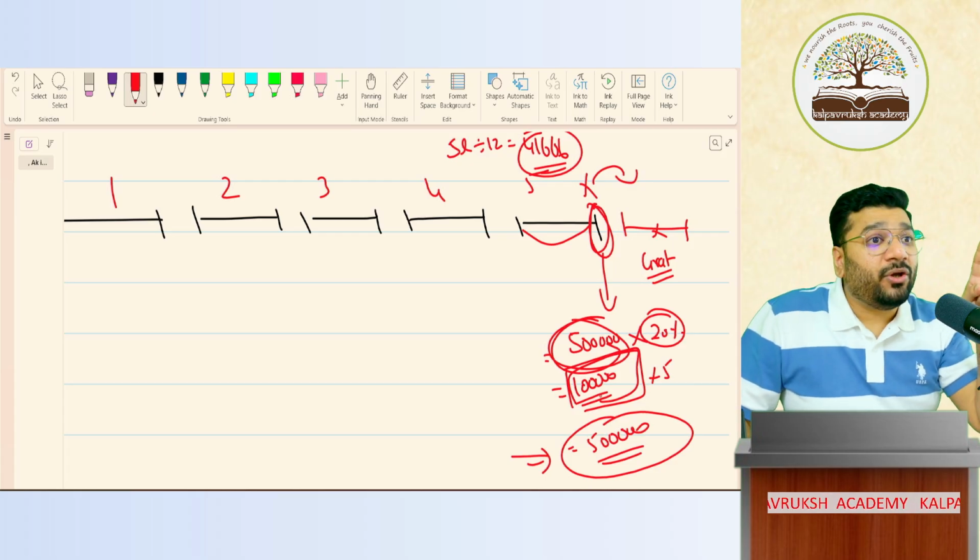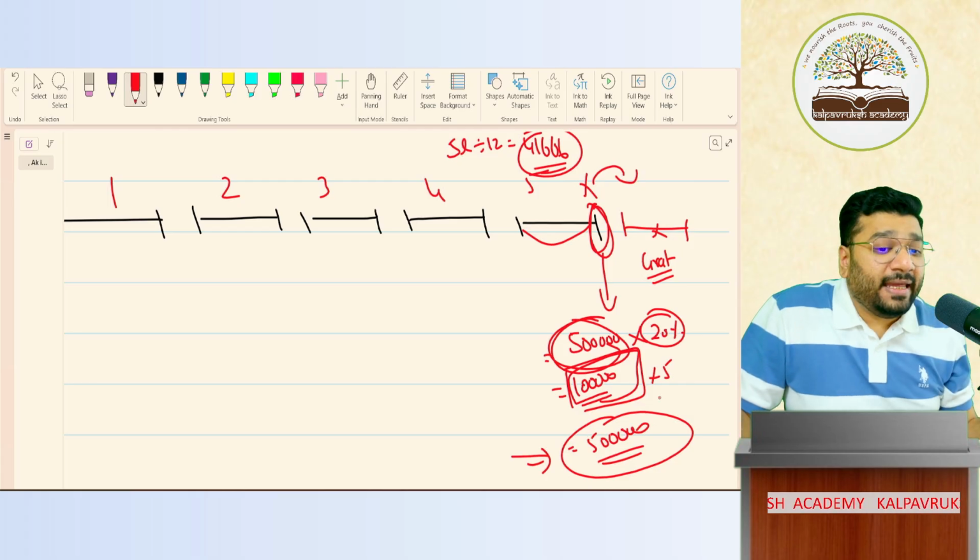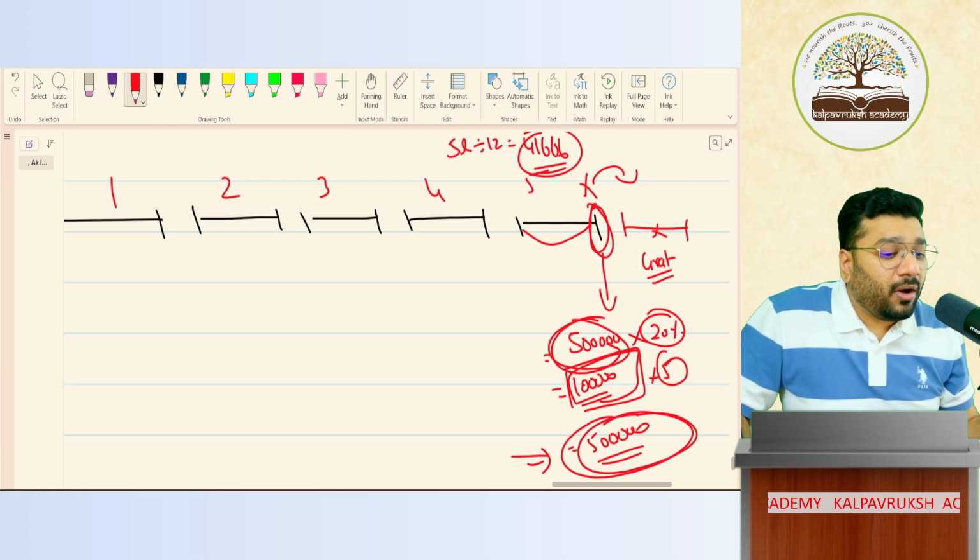Multiply by as many years of service as you have given. You have given 5 years of service, so into 5 years means how much? 5 lakh have to be paid. Got it? Not got it?